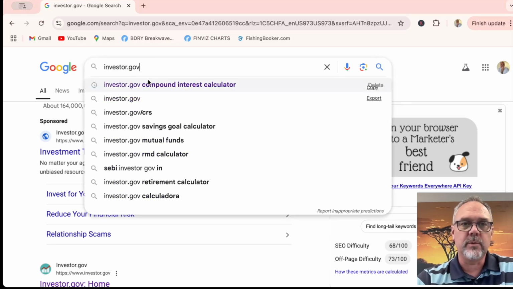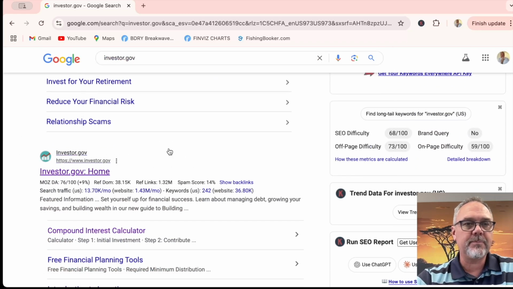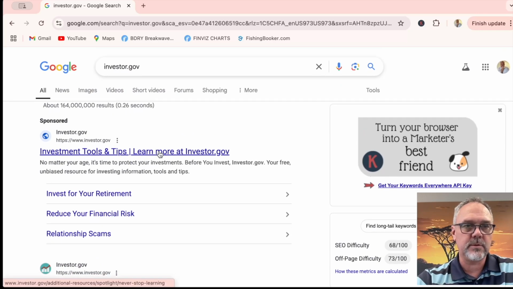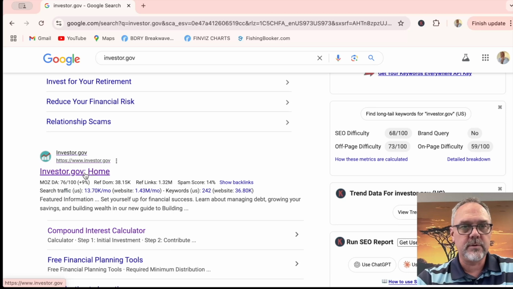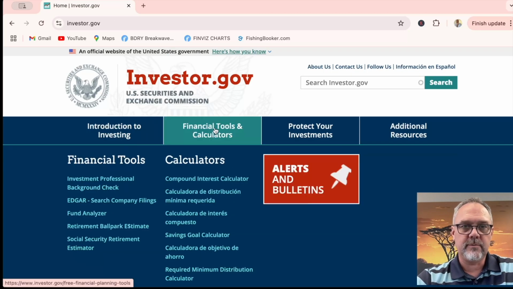You can also, if you want to go directly to what I'm going to show you, type in compound interest calculator after Investor.gov, but I wanted to show you the main site here. So let's click off of that. The page pulls up. Don't click on the sponsors. Go to Investor.gov home and click on that. From the main page, you can go into financial tools and calculators.